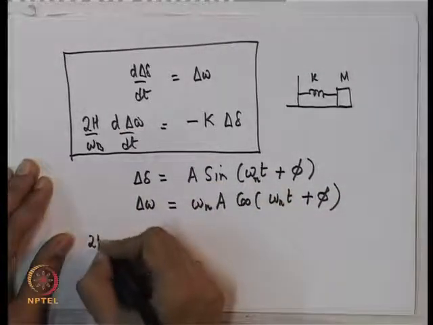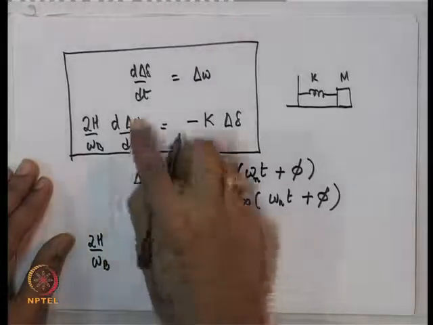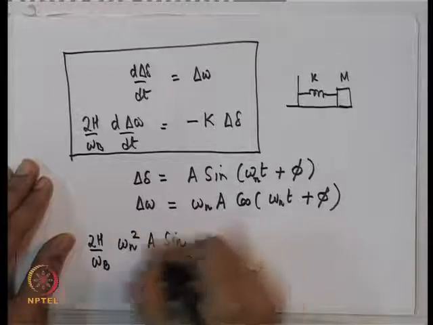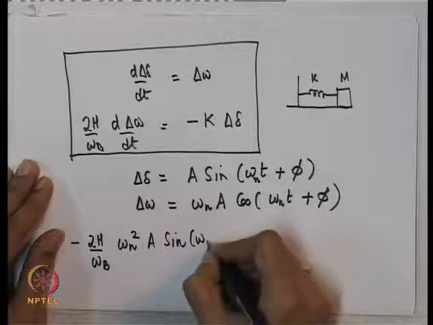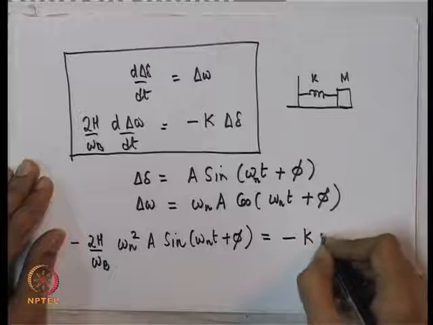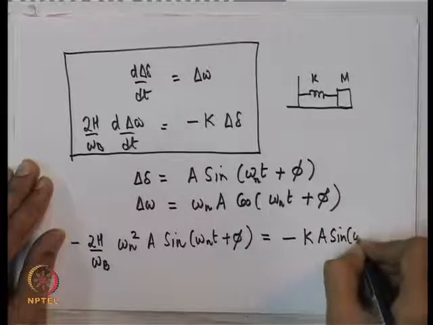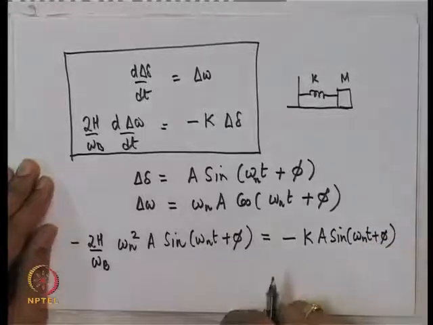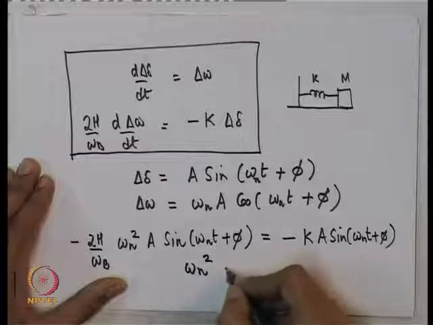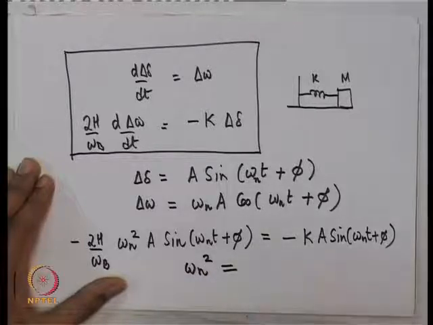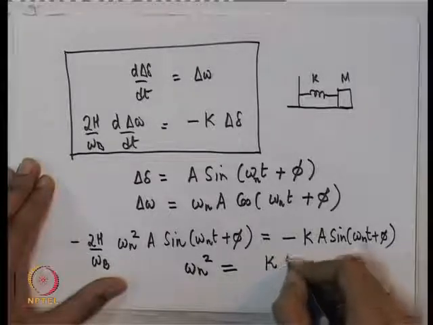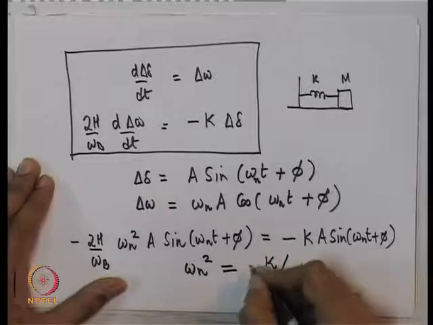So, you have 2H by omega b, you will have minus omega n square A sin of omega n t plus phi, is equal to minus K A sin of omega n t plus phi. So, obviously, this is satisfied if omega n square is equal to K by 2H, times omega b.